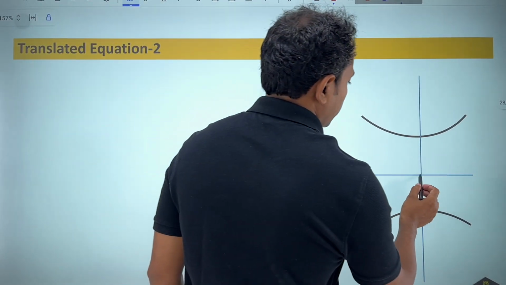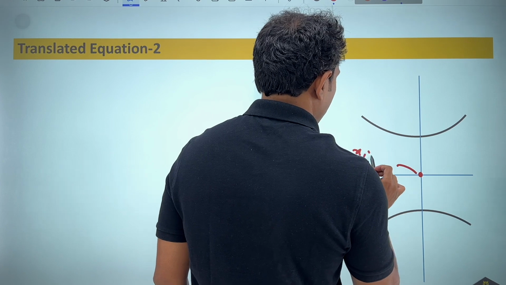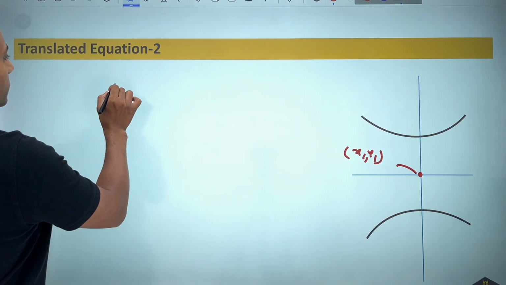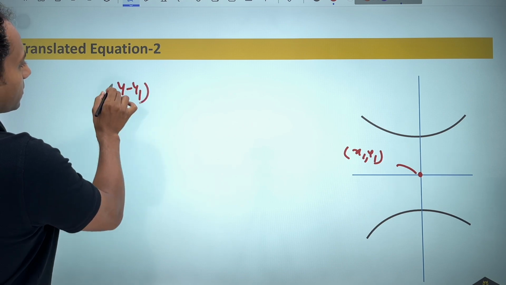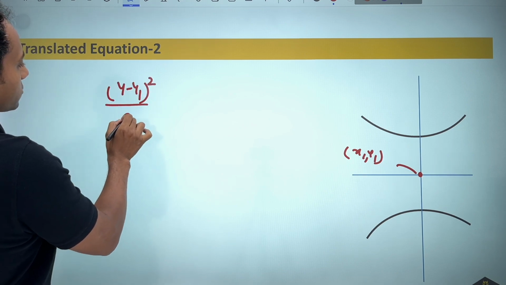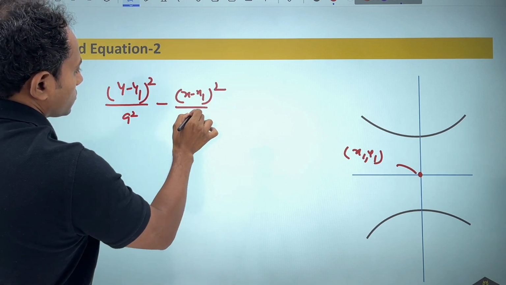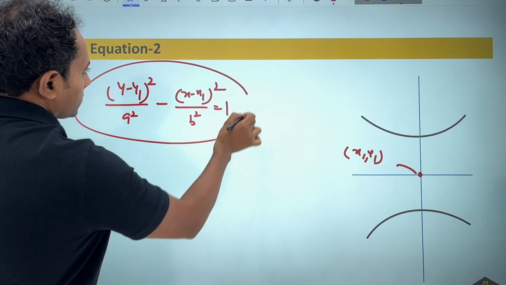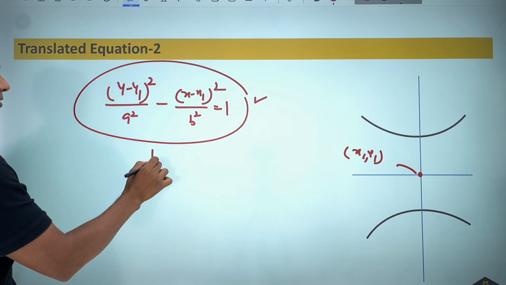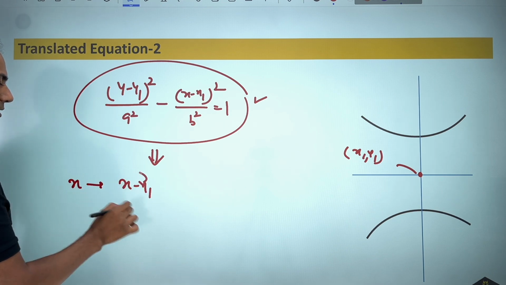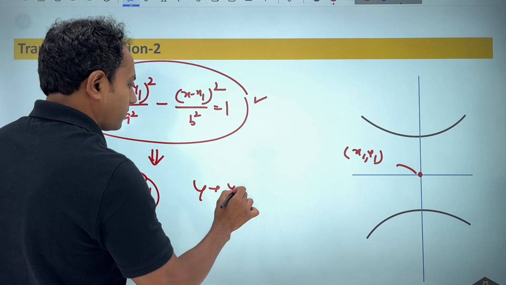The center is again x1 comma y1. So here also the equation will become y minus y1 whole square by a square minus x minus x1 whole square by b square is equal to 1. Now this is important to know because all the results again I can obtain by replacing x by x minus x1 and y by y minus y1.